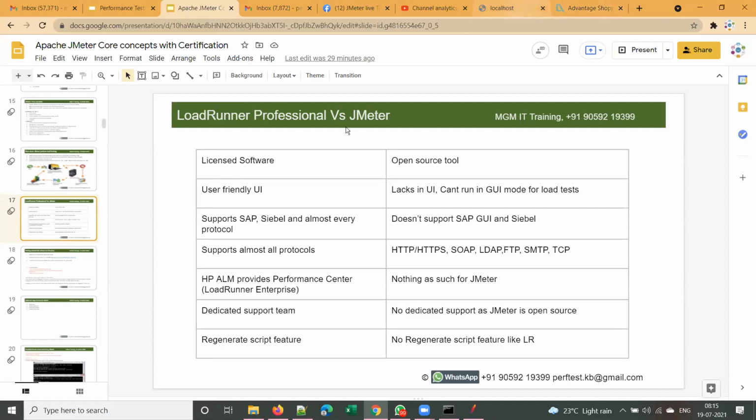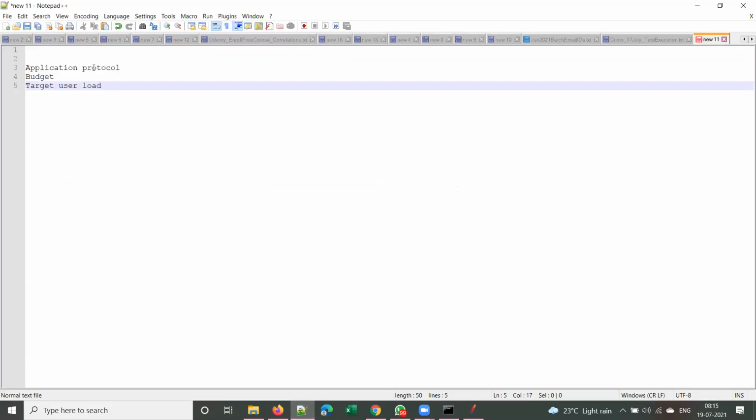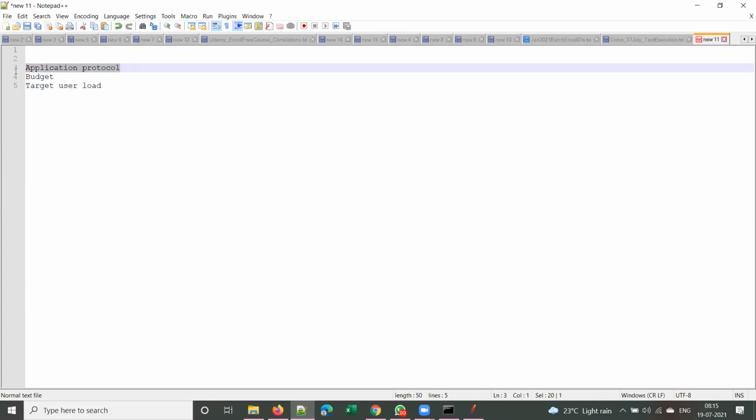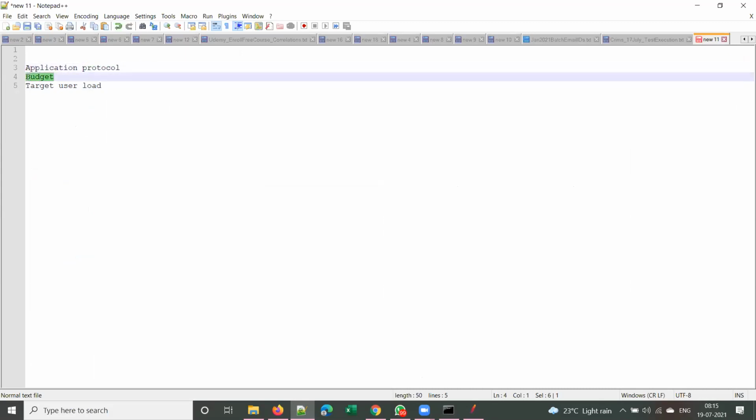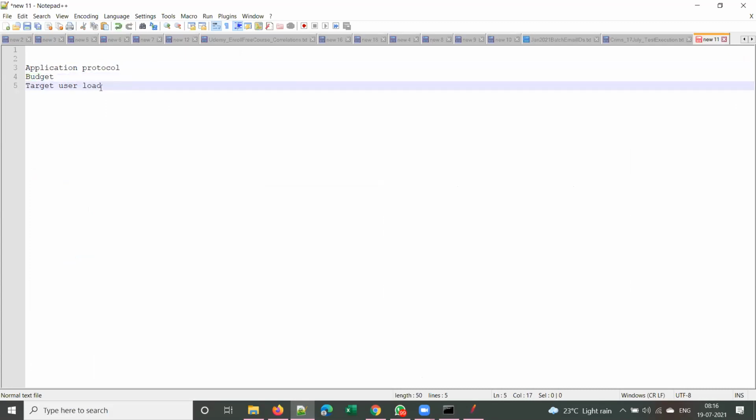Just remember these three points. The first one is application protocol: we have to check whether JMeter supports this protocol, or which tool supports this application protocol. The next is the client budget: if the client doesn't have budget for licensed tools, or wants some cost cutting, we have to go for an open source tool. And it also depends on the target user load.